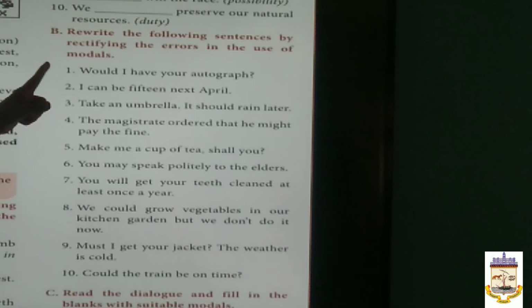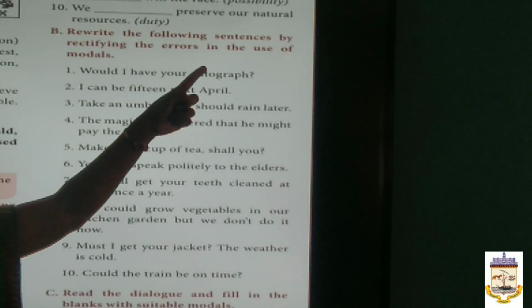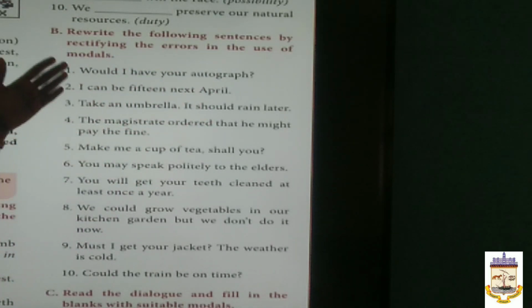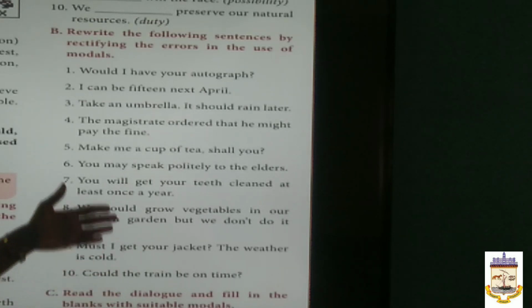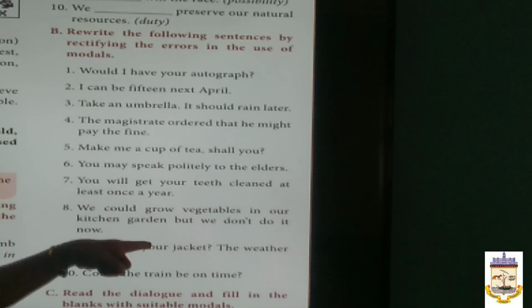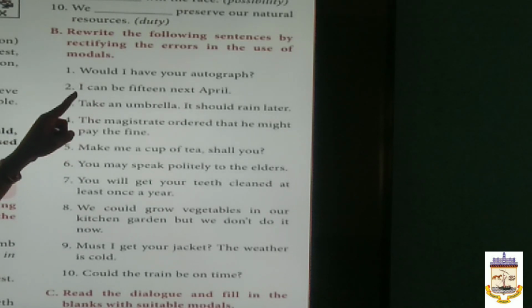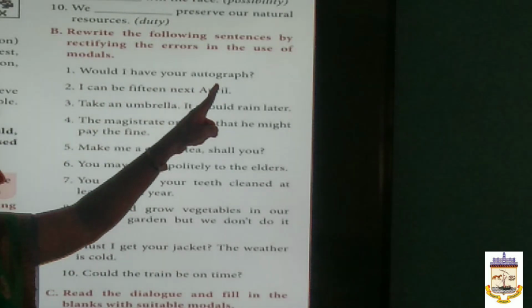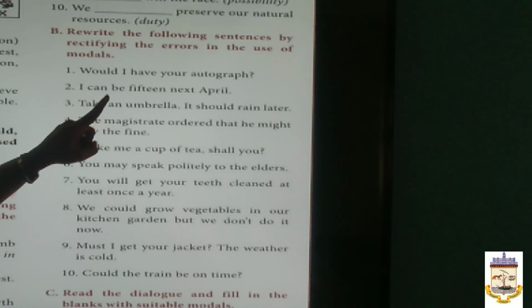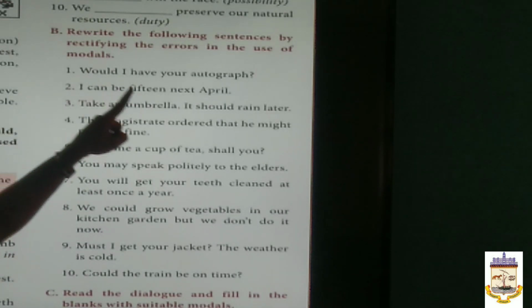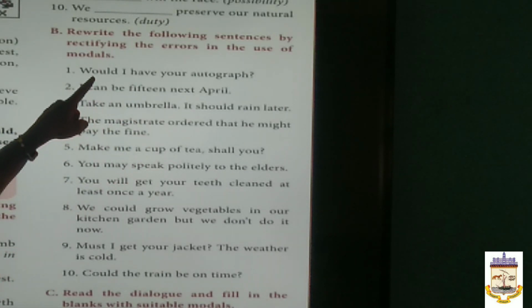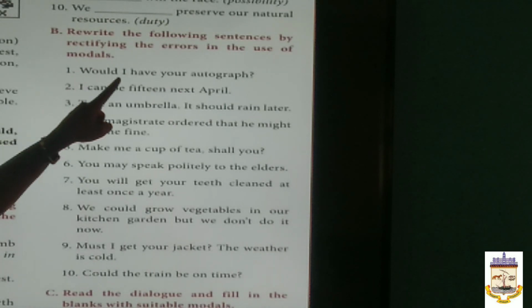Now, the next exercise. Rewrite the following sentences by rectifying the errors in the use of modals. Here, there are 10 sentences in which there are some errors. We have to rectify the error and write down the correct modals. In the first sentence, would I have your autograph? For asking autograph, we should not use would here. Could I have your autograph or can I have your autograph? Here, instead of would, we have to use can or could.